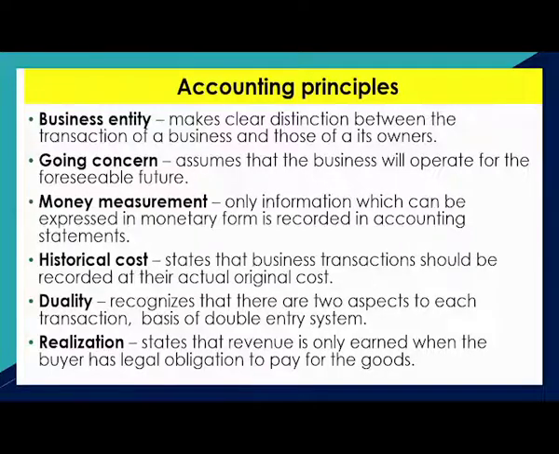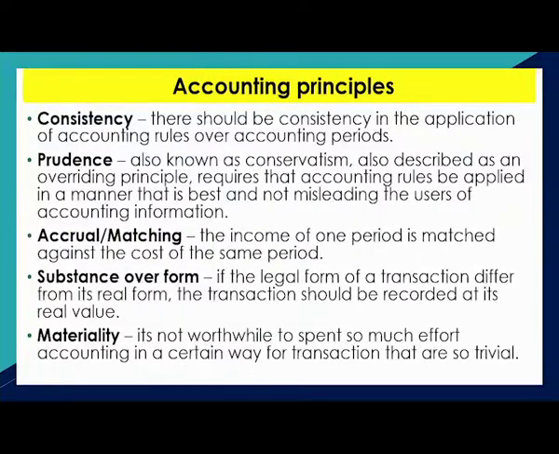Realization states that revenue, when earned, is collectible only when the debtor, or whoever bought something, is legally bound to pay. Then it can be considered as revenue. There are many others: consistency, prudence, accrual, matching, substance over form, materiality.